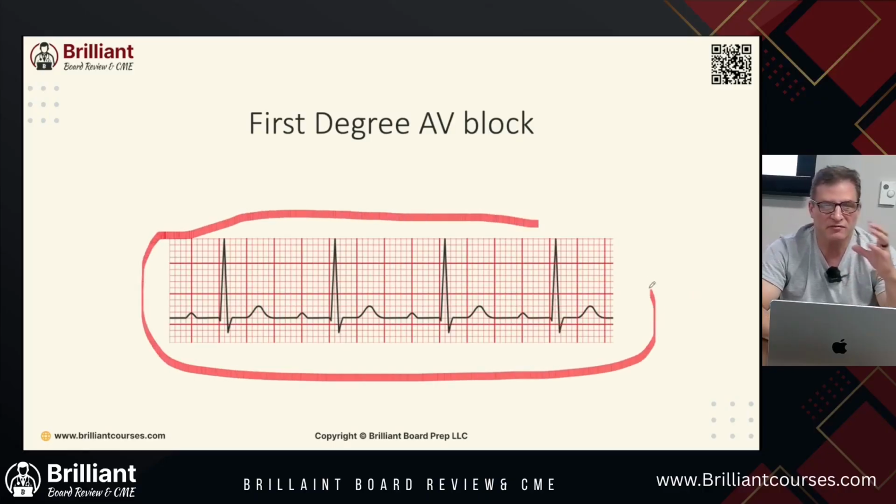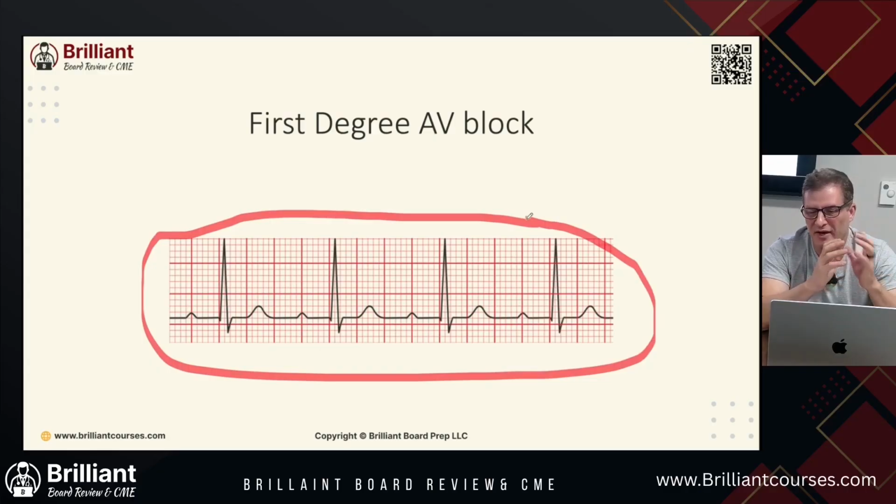We don't always get the advantage of having a 12 lead. As technology gets better, who knows, we'll have a handheld device that you just pop on their heart and get a 12 lead right away. But the reality is a lot of times you're going to get these rhythm strips, so you have to get used to them. The boards like testing these because they're a little bit harder and more challenging.